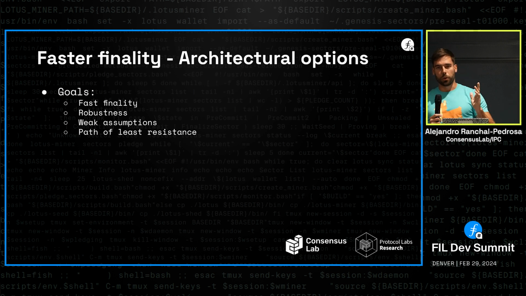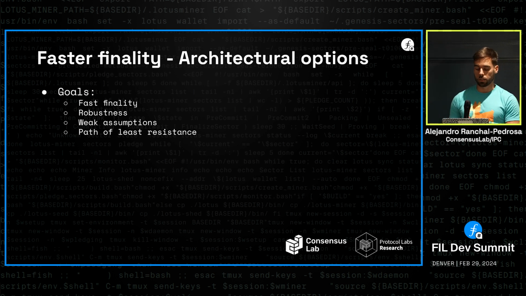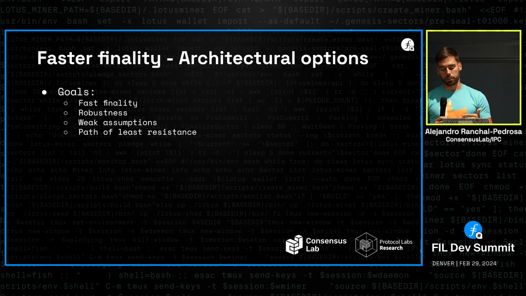Or put differently, we don't want this project to be the reason. So we're designing this as modular as possible. There might be other parts of the system that might change later on, so we don't want this module that we're designing to be the reason why the system has strong assumptions. There might be other reasons why the system has them, but we don't want this module to be the reason. And we're doing this in the context of providing faster finality for an existing system that has been running for years, that has a strong community behind. We don't want to make huge changes, right? We want to follow the path of least resistance.